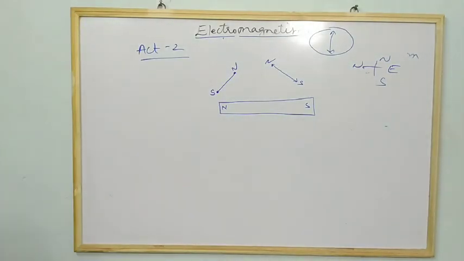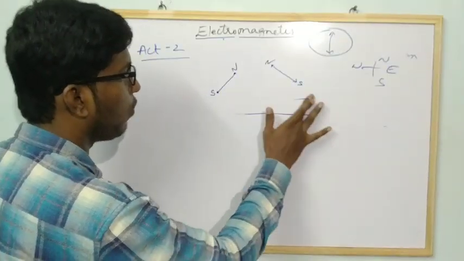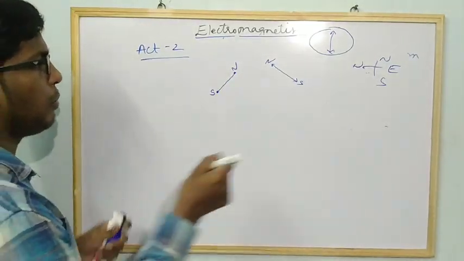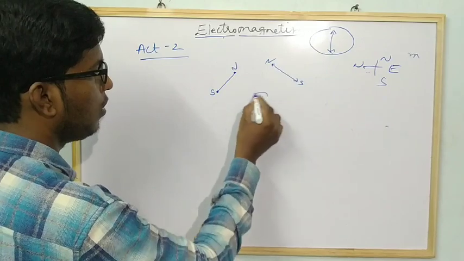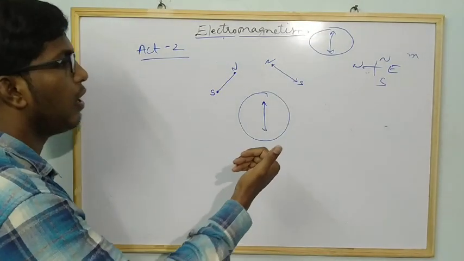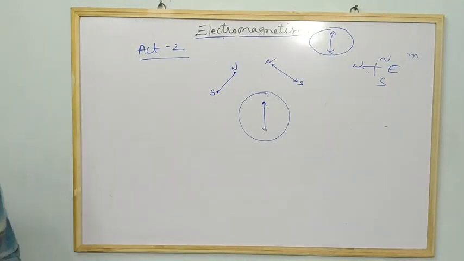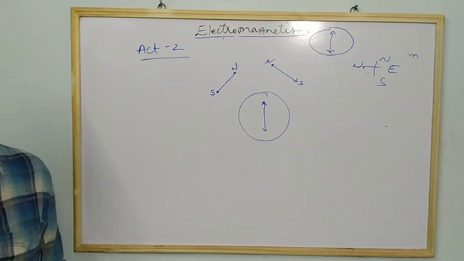Okay, fine. Now suppose you remove the bar magnet, what happens? Again it will show the same direction. Suppose this is the compass needle, again it will show the north south direction only. Why? Because there is no effect of magnetic field on this compass needle. So that you can write their answer.